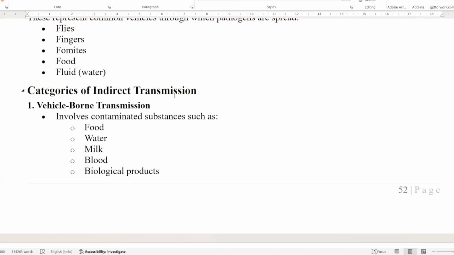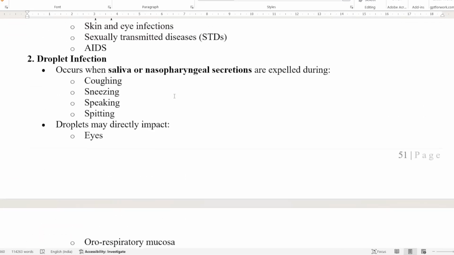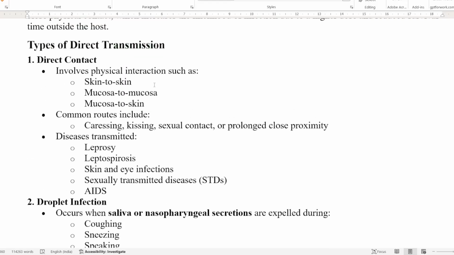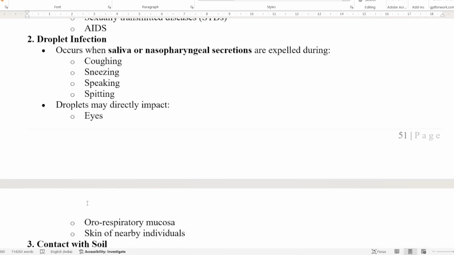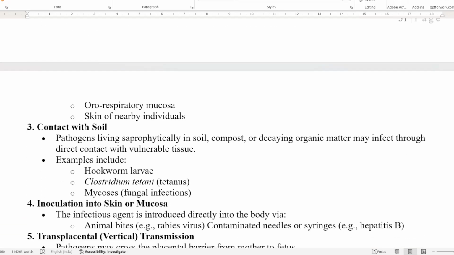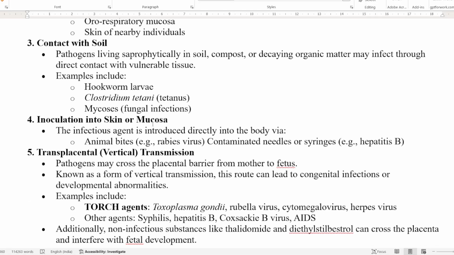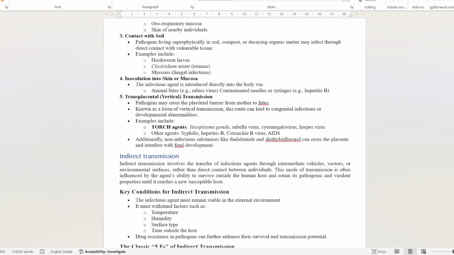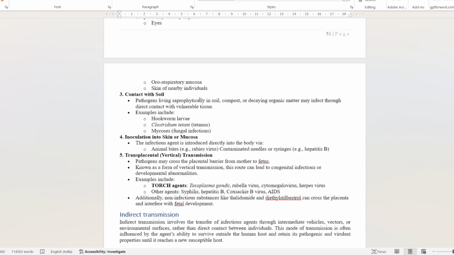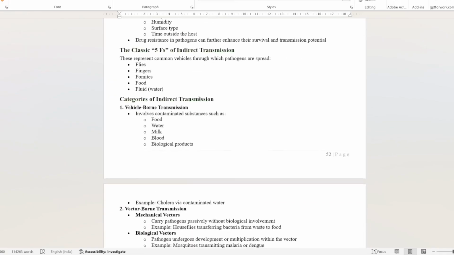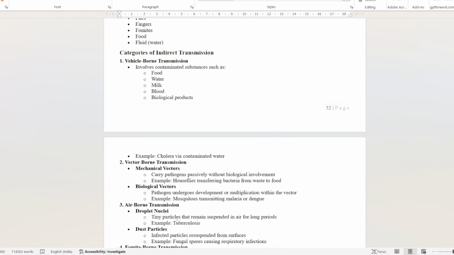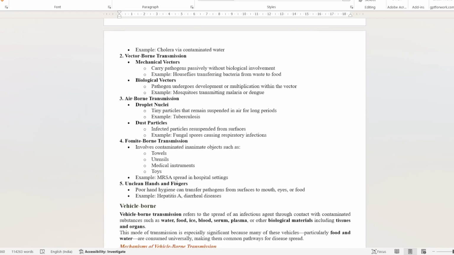Direct: direct contact, then droplet infection, direct contact with the soil, skin or mucosa, and transplacental transmission. So these were the direct transmission modes. And indirect ones are vehicle borne, vector borne, airborne, fomite borne, and unclean hands and fingers. So this is all for the modes of transmission.